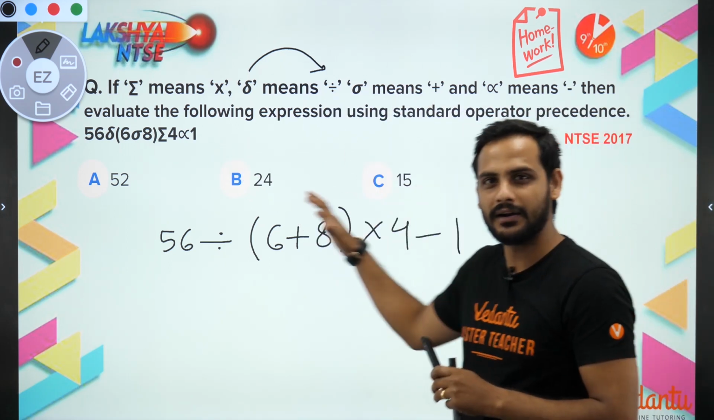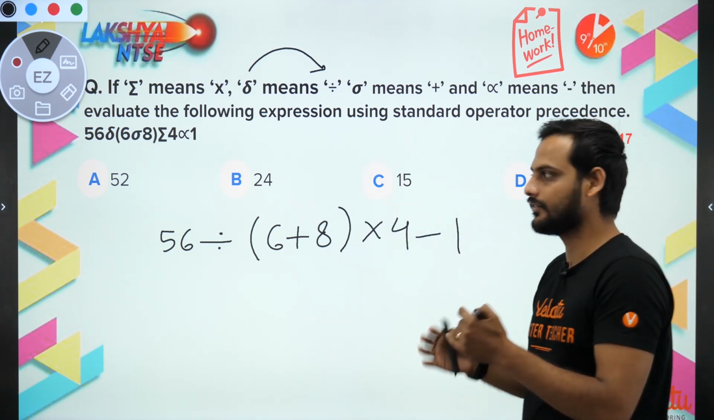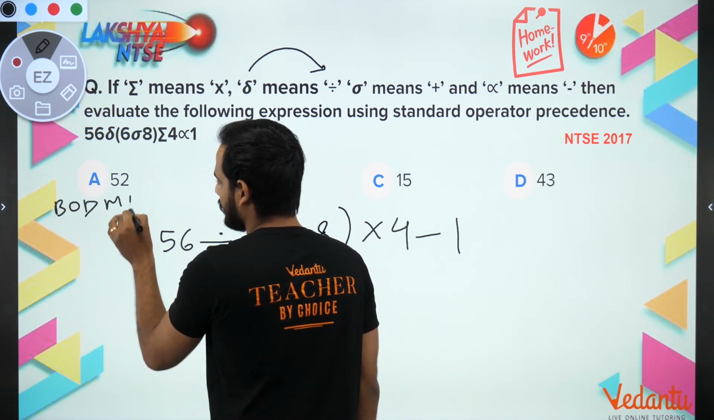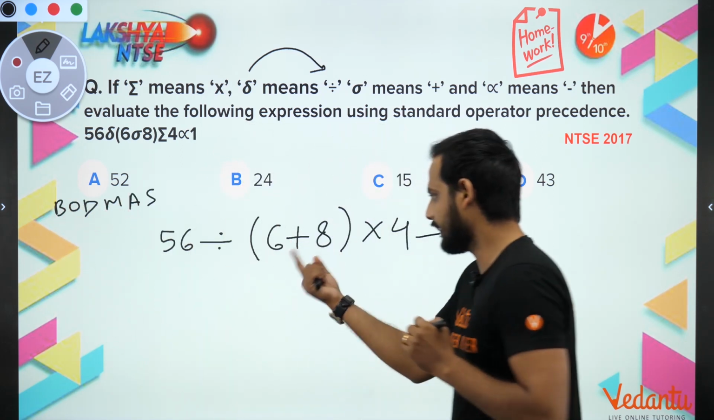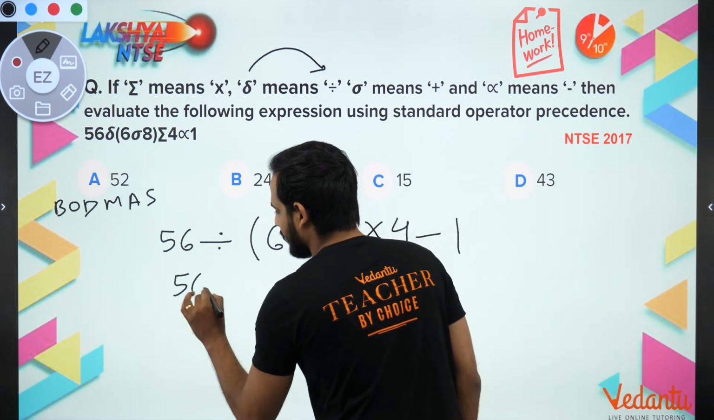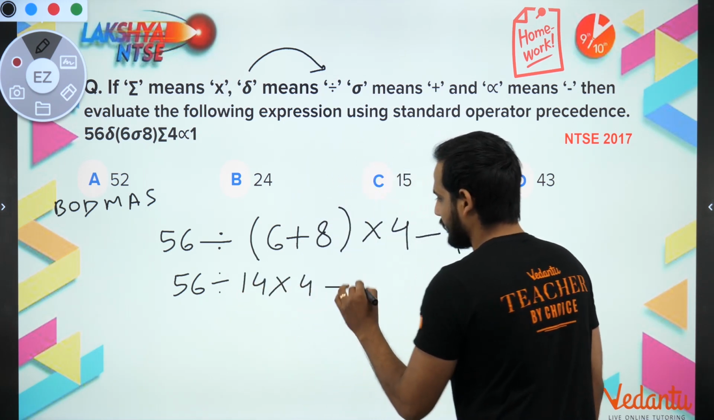So now this part we have to solve. I have told you whenever we are solving this kind of question, we always follow BODMAS, right? Which was the first thing I told. So let us solve the bracket first. 6 plus 8 will become 14. So you'll be getting 56 divided by 14 into 4 minus 1.